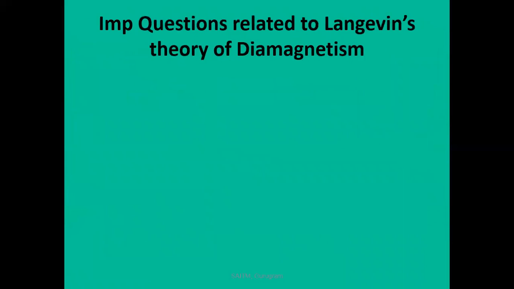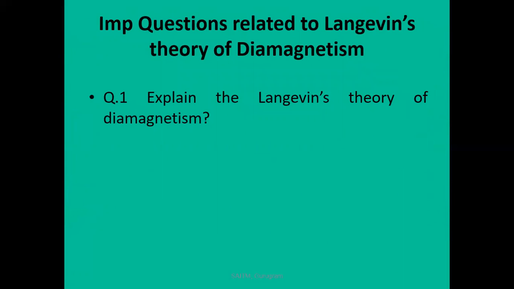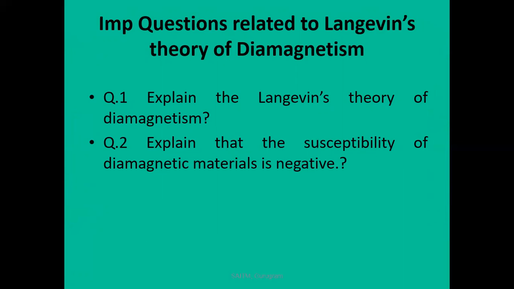Now, the important questions related to the Langevin theory of diamagnetism. First, which is very important, explain the Langevin theory of diamagnetism. Second, explain why the susceptibility of diamagnetic materials is negative.